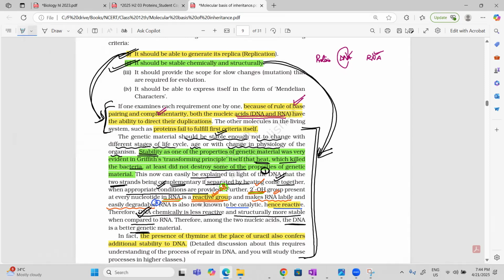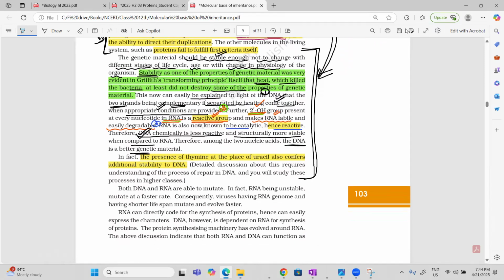That is now the third point. It should provide the scope for slow mutation which is required for evolution. And now come to the fourth paragraph. Both are able to mutate. But RNA, because it is unstable, mutates at a faster rate. That is why the viruses which have RNA as a genetic material have a short lifespan and new strains of virus come very fast.